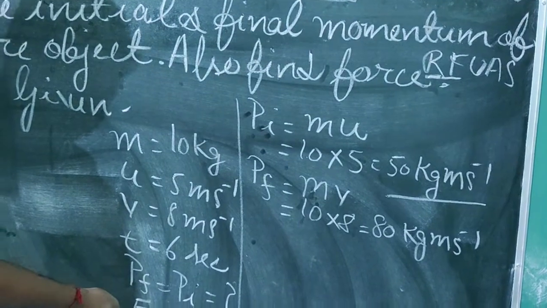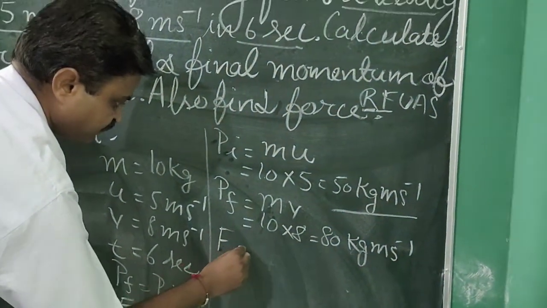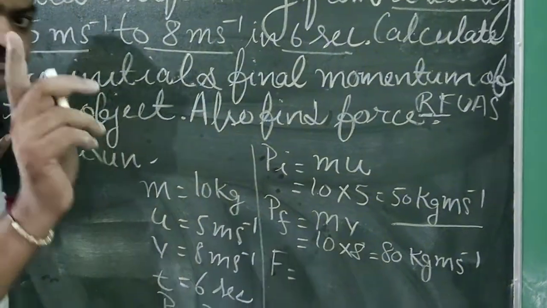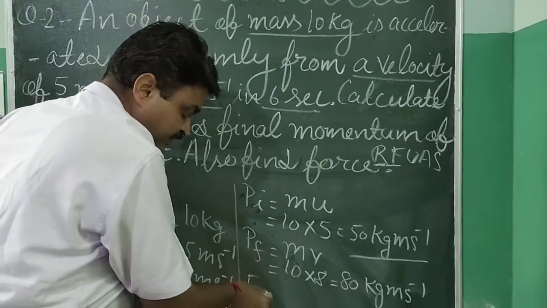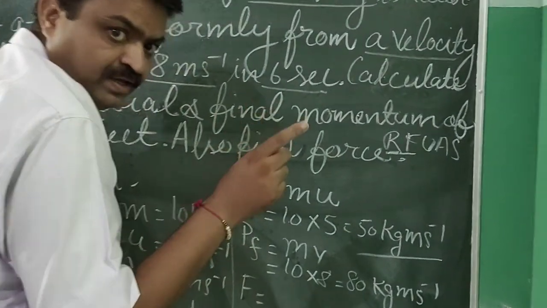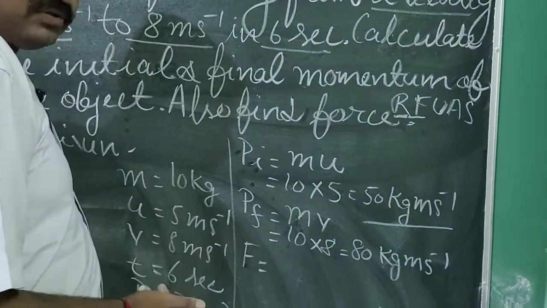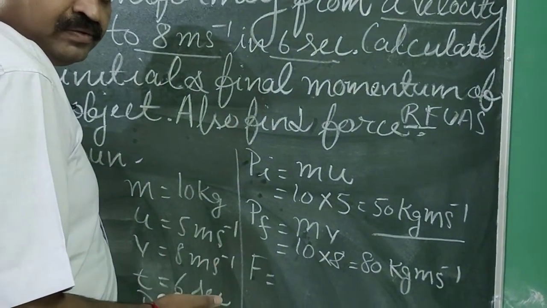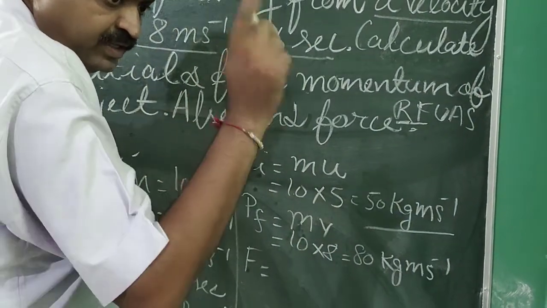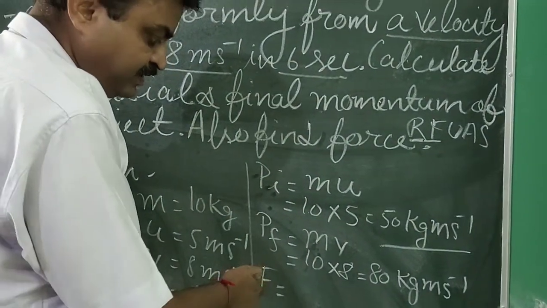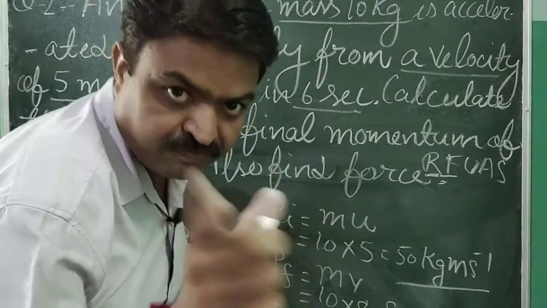Another quantity that is asked in the question is force. Now, what is the formula of the force, student? It is ma, the product of mass and acceleration, but the acceleration is not given. Now remember, there is one law that the rate of change in momentum is directly proportional to the unbalanced force.